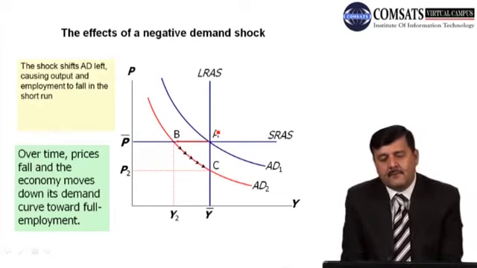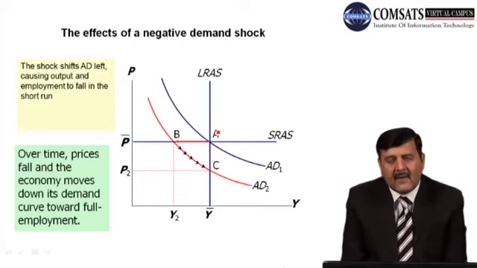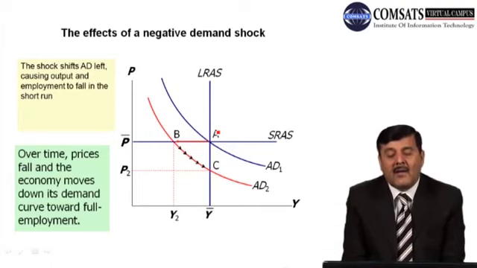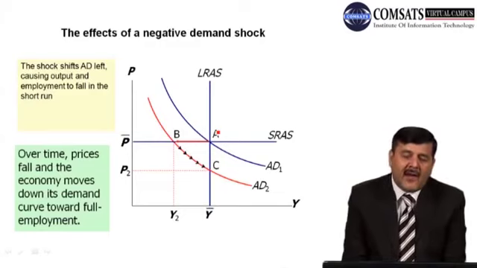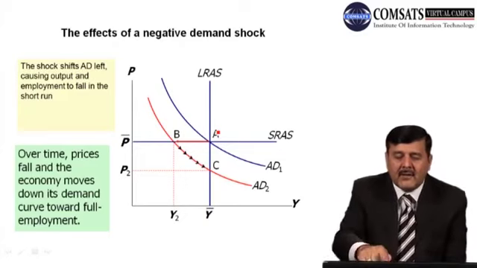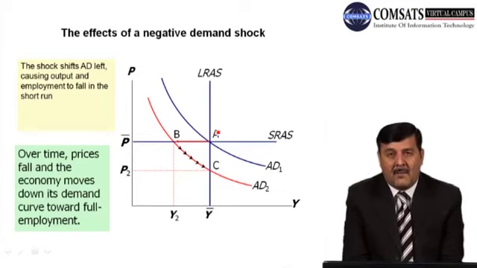Now we can explain the different kind of shocks that can affect the economy with the help of different diagrams. Now see in this diagram, on y-axis we are measuring price, on x-axis we are measuring output level in the economy. We have aggregate demand AD1, the initial aggregate demand curve. So we have short run aggregate supply curve, which is horizontal. We have a long run aggregate supply curve, which is vertical. All these three curves are intersecting each other at point A, where price is P bar and output is Y bar at its natural rate or full employment level.